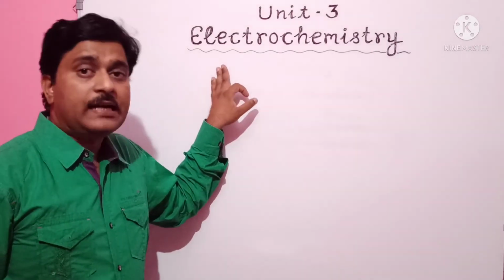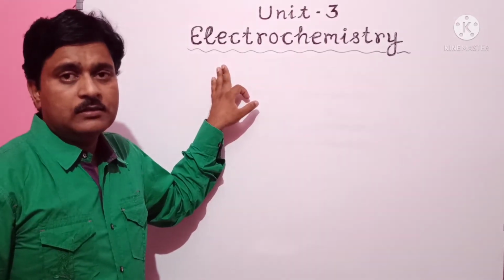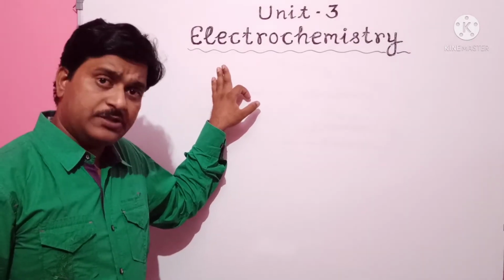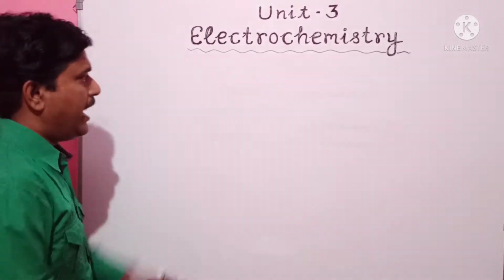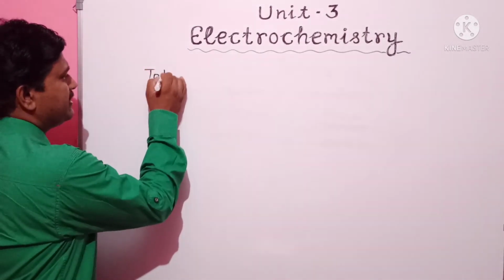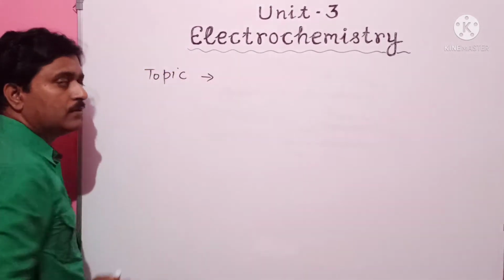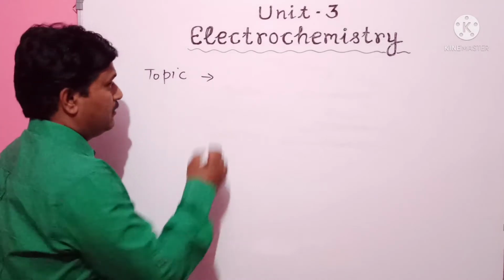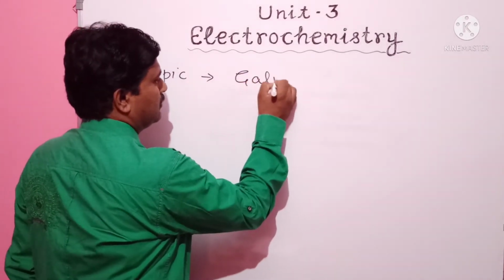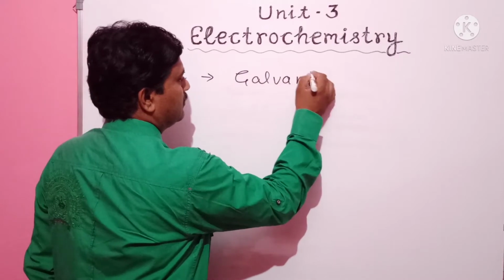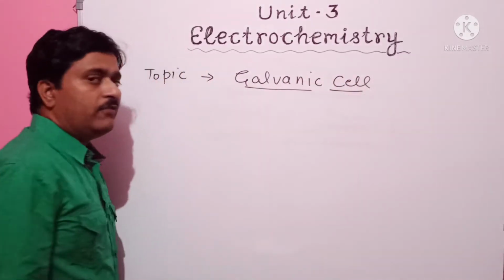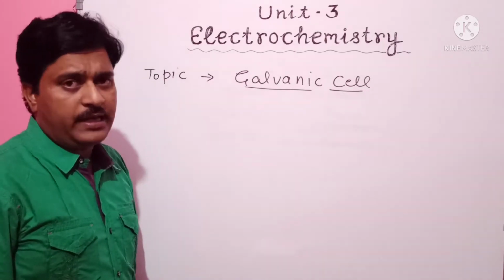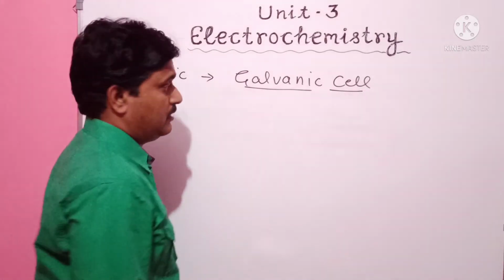Okay, after understanding the definition of electrochemistry, we are going to start today's topic, and today's topic is galvanic cell. Galvanic cell is also known as voltaic cell.